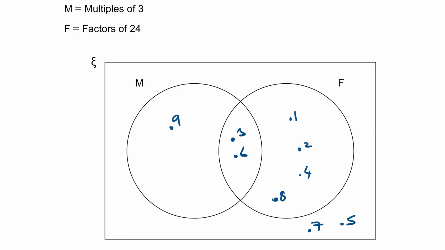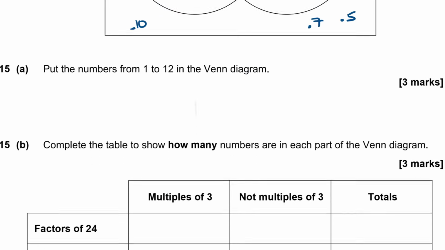10, that's not in either, is it? 11, not in either. And 12. 12 is a multiple of 3. 12 is a factor of 24, so that belongs in the middle. Okay, so have I got all 12? 1, 2, 3, 4, 5, 6, 7, 8, 9, 10, 11, 12. I've got all of them. Okay. So I put them all in the Venn diagram.